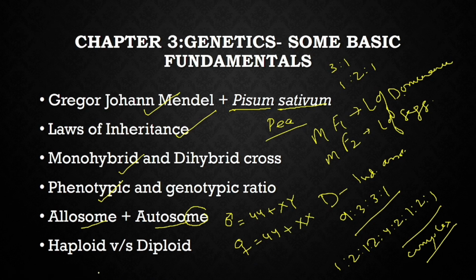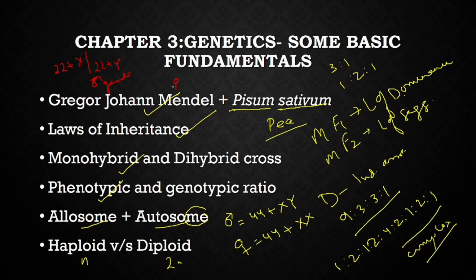So what is haploid and diploid? Haploid is N, diploid is 2N. If you see here, haploid is a gamete. So the male gamete will be what? 22 plus X or 22 plus Y. This is your male gametes.